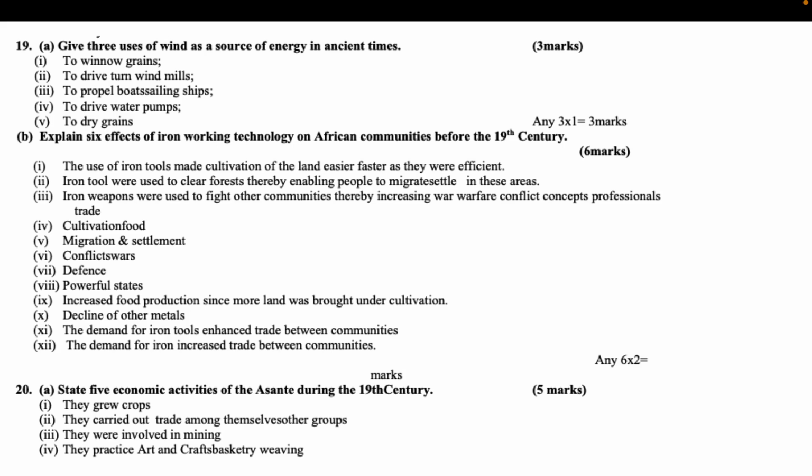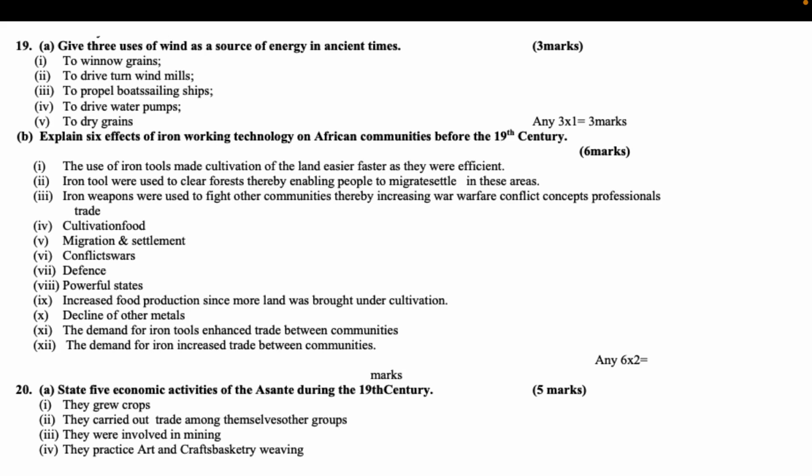Increased food production since more land was brought under cultivation. Decline of other metals. The demand for iron tools enhanced trade between communities. Any 6x2 equals 12 marks.